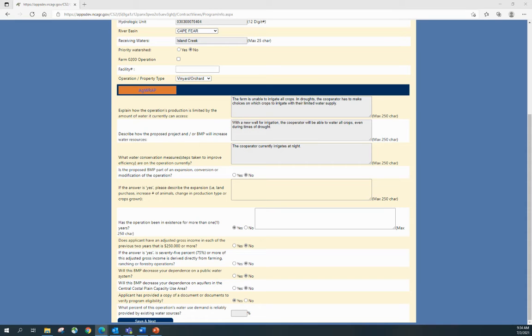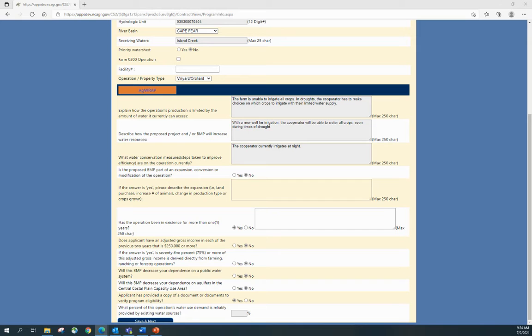Next, we're moving on to contract information for AgWRAP contracts. Please provide a clear explanation of how the operation's production is limited by the amount of water it can currently access. For example, the farm is unable to irrigate all crops. In droughts, the cooperator has to make choices on which crops to irrigate with their limited water supply.